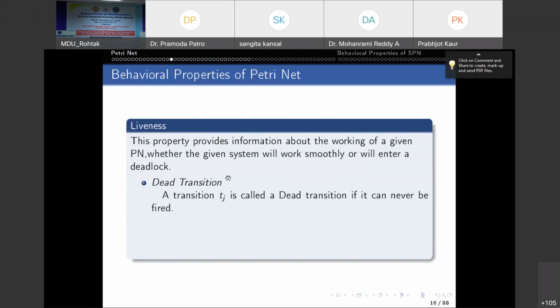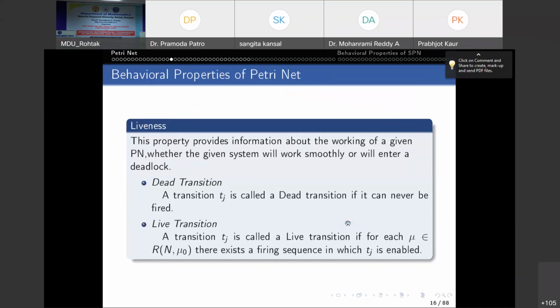Then liveness. This property is very important in Petri nets because it provides information about the working of a given Petri net, whether the given system will work smoothly or will enter a deadlock. So a transition is called a dead transition if it can never be fired. And a transition is a live transition if for each mu belonging to R of mu naught, there exists a firing sequence in which Tj is enabled. Means at least once Tj should fire, enabled, right? Then the system is live.